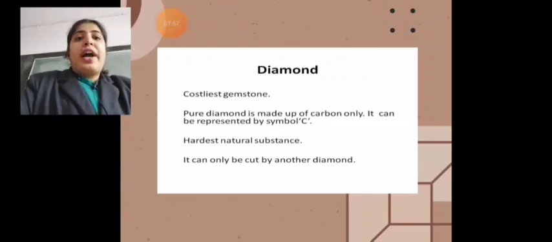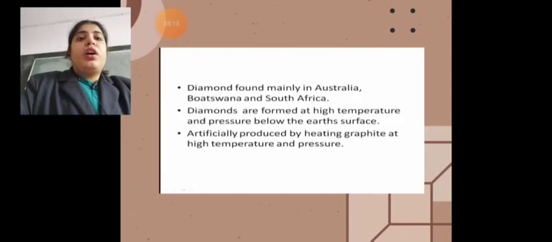So diamond basically is the costliest gemstone, and pure diamond is made up of carbon only, which is represented by the symbol C. Diamond is the hardest natural substance known so far, and for cutting a diamond you need another diamond. It is found in Australia, Botswana and South Africa.